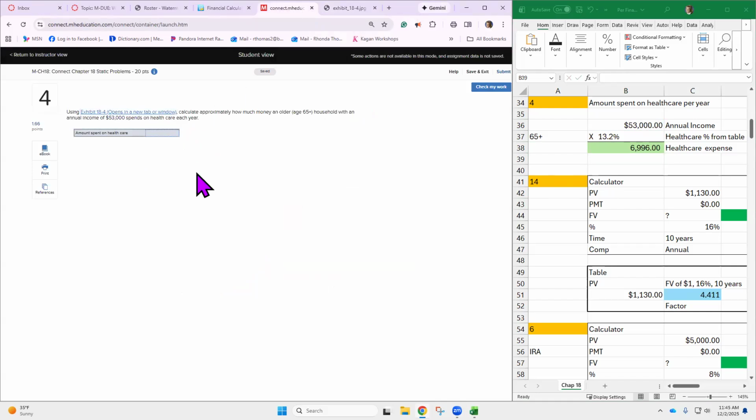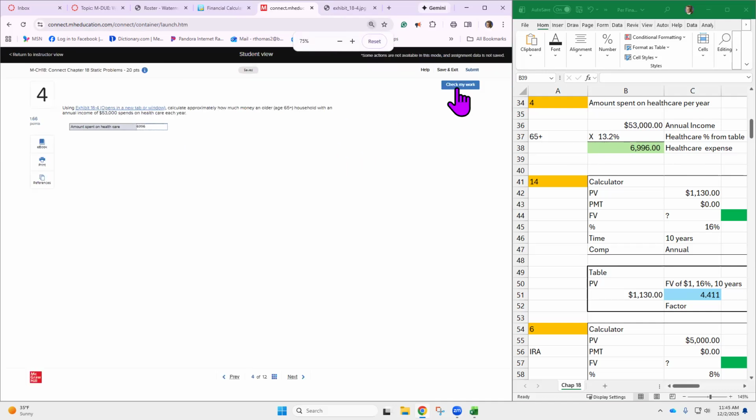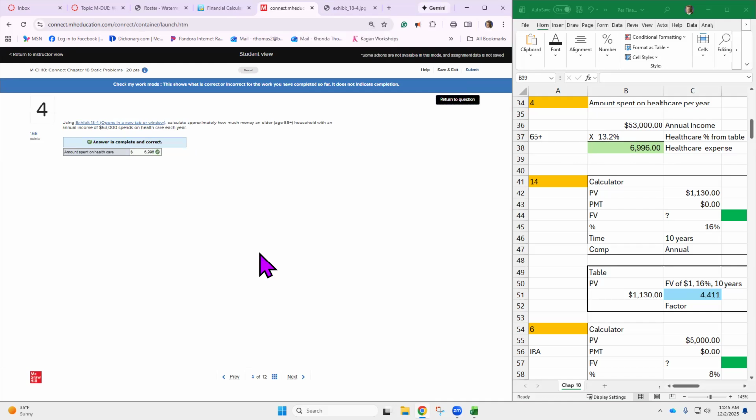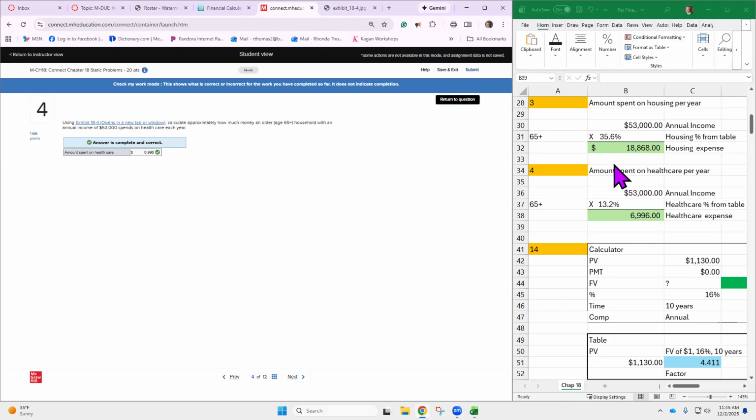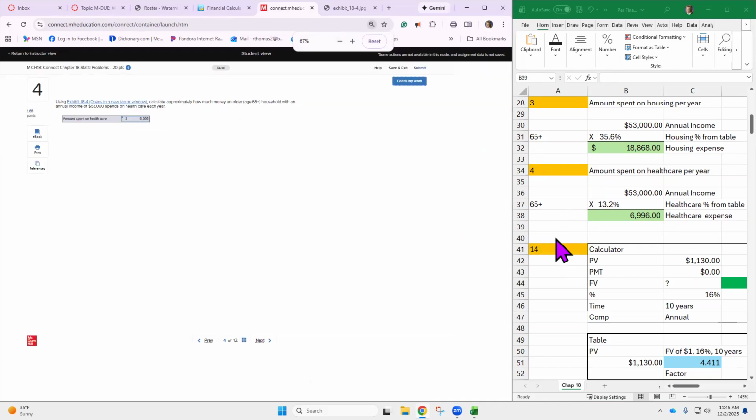You may spend more than that, depending on your health, right? So let's put $6,996, which, one more time, is 13.2% of that annual income based on that exhibit they have given us there. Okay, so that's a lot, right? Just on housing and healthcare alone. If you add up both of those, 35.6 plus 13.2, that's 48.8% of your income spent on just those two things. So that's almost half of your income.